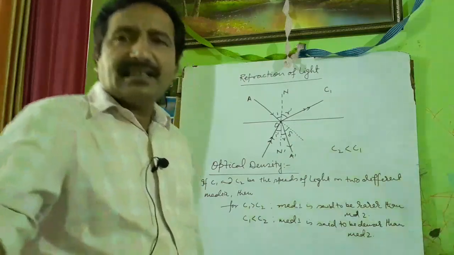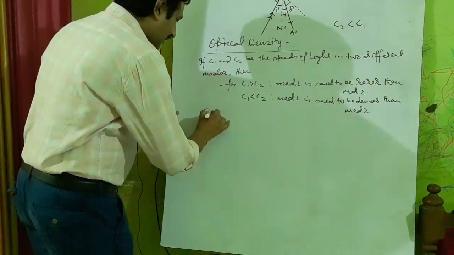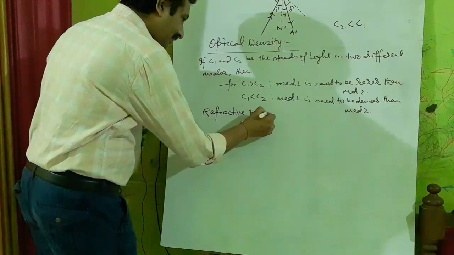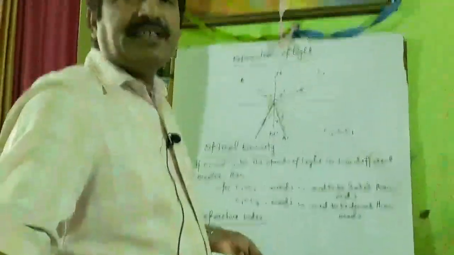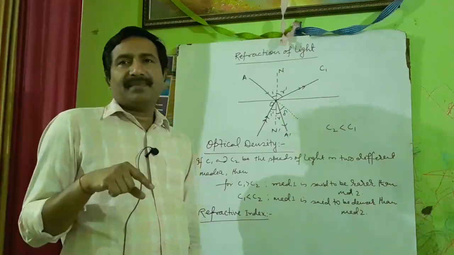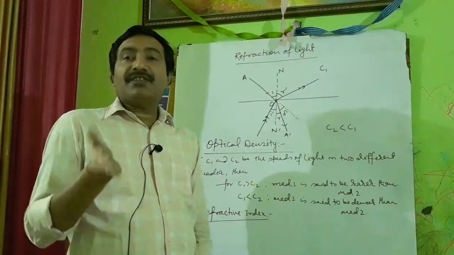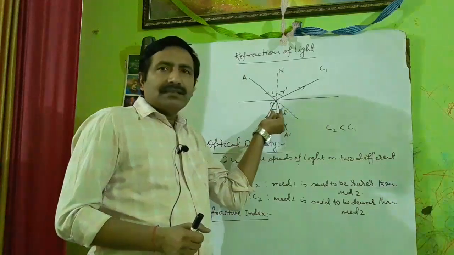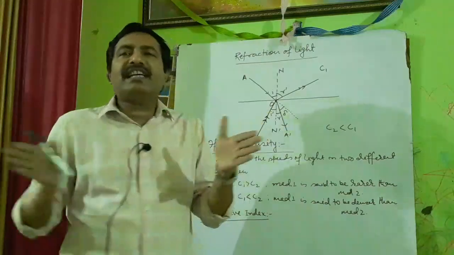So let us understand optical density in terms of refractive index. Refractive index is the property of an optical medium which defines the degree of deviation, which informs us by how much amount the ray of light will deviate from its actual path.